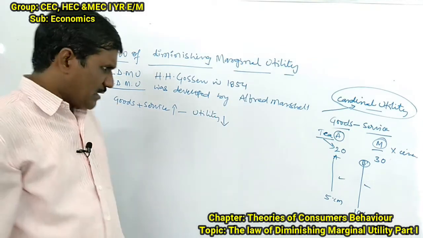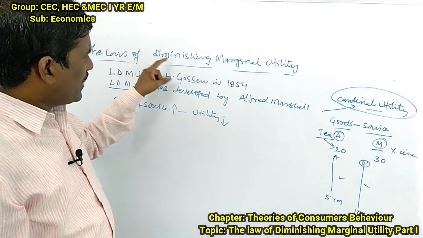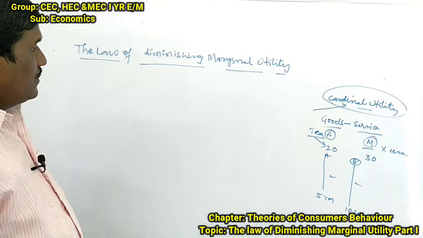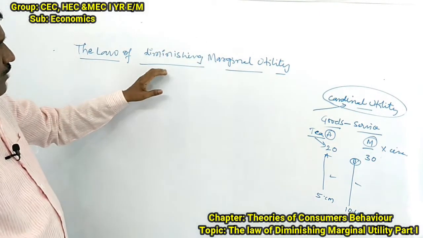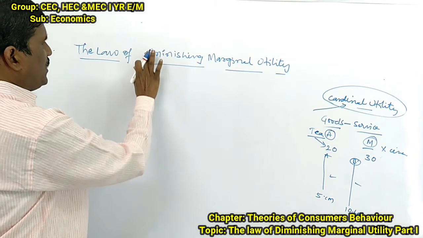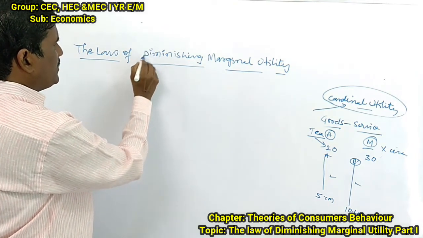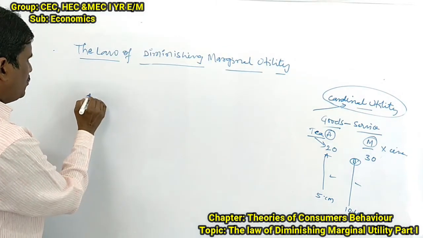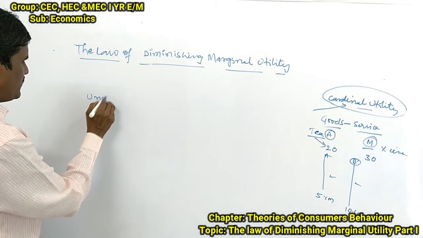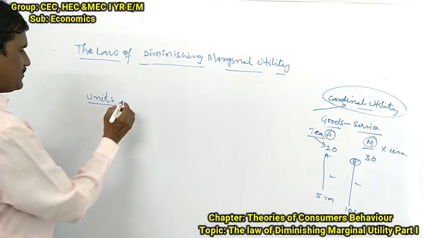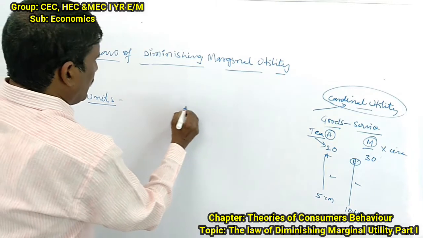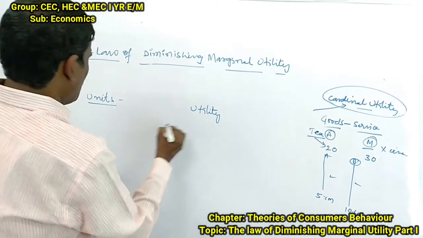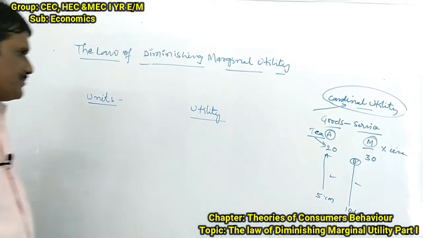Okay, let us take an example of how diminishing marginal utility appears. Let us analyze. Here we want to prove the diminishing marginal utility. How will the marginal utility diminish? For example, here are units and utility.